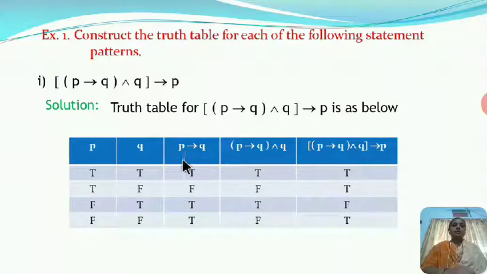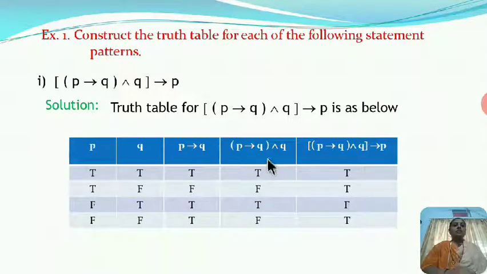So entries in this column are T implies T, T; T implies F, F; F implies T, T; F implies F, T.